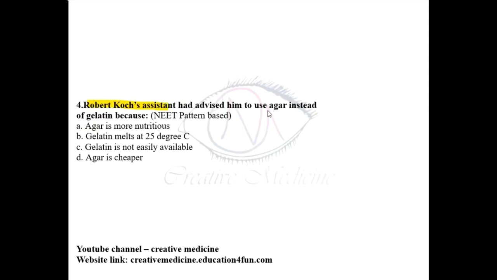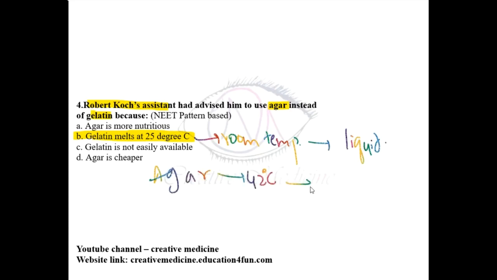Robert Koch's assistant advised him to use agar instead of gelatin because gelatin will melt at 25 degrees Celsius, so it becomes liquid. So if it is liquid, at room temperature this gelatin will become liquid form, so this is not a good sign. As a result, agar is used. Actually agar will melt at 42 degrees Celsius, so it remains in solid form at room temperature, that is 25 degrees Celsius. So agar is preferred over gelatin.